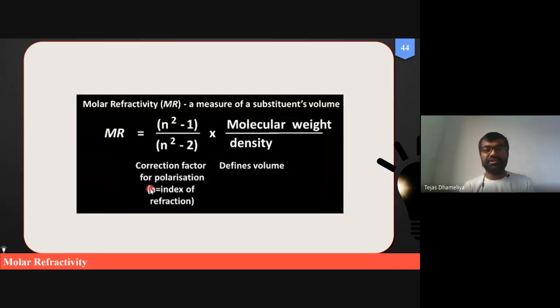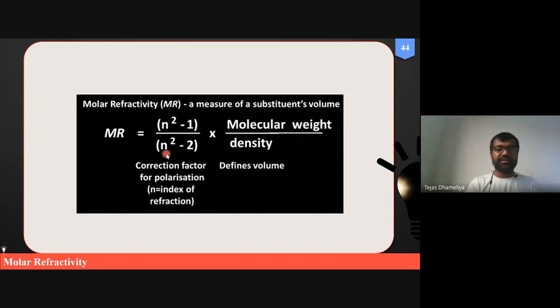From this slide onwards, we have to teach further. This is one of the parameters which is important for correlations. Actually, this is a parameter which is applicable in Hansch QSAR. We will also visit this parameter in one of the practicals, where using a refractometer we will be able to calculate this refractive index, labeled as eta.